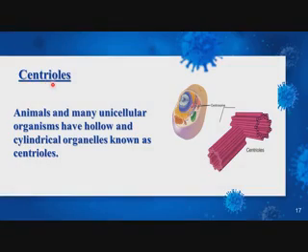Now the next cell organelle is centrioles. Animals and many unicellular organisms have hollow and cylindrical organelles that are called centrioles. Look at this. These are the hollow cylindrical organelles. These are called centrioles.